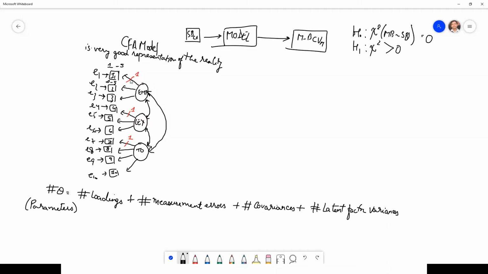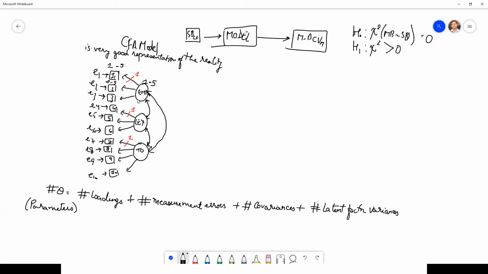And therefore, when you tie this to one, tying means you will constrain this path, you will constrain this loading to one. The moment you constrain this path to 1, the tool will automatically understand the range for the latent factor.